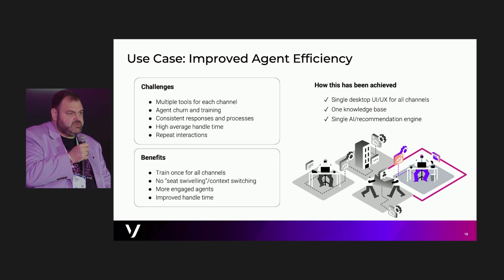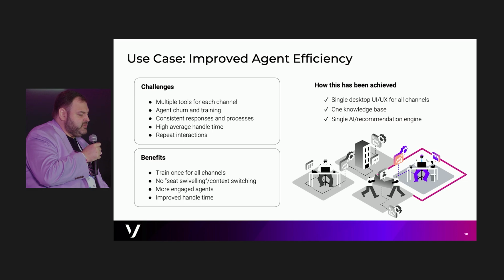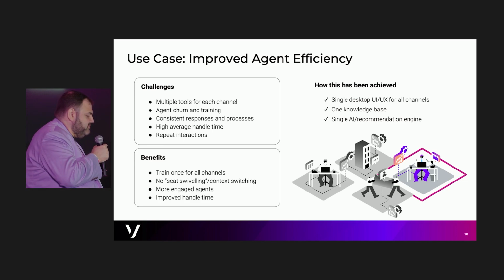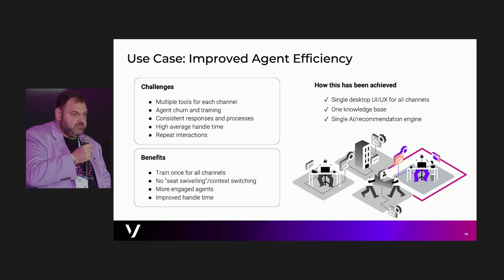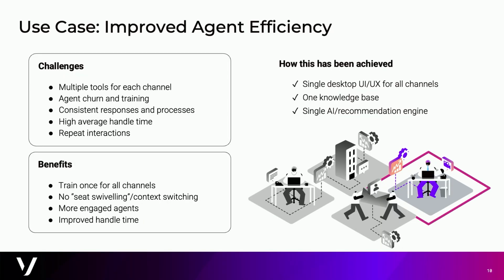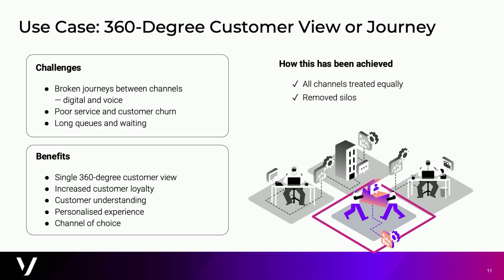And then, of course, this all translates into improving the handling time, and the first contact resolution, but the handling time is most important because all of that friction of having to use multiple tools gets reduced. And then at the end of the interaction, you can leverage those summarization capabilities to wrap the call faster, or wrap the interaction faster, and move on to the next one. If we go to the next one, another use case example would be the 360-degree customer view.